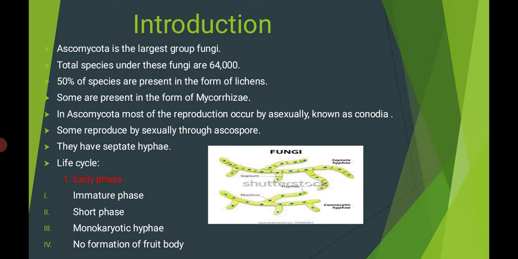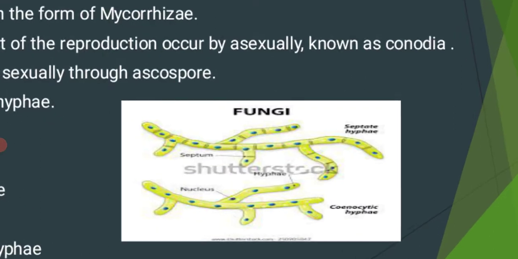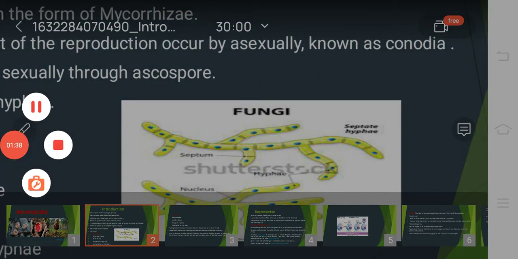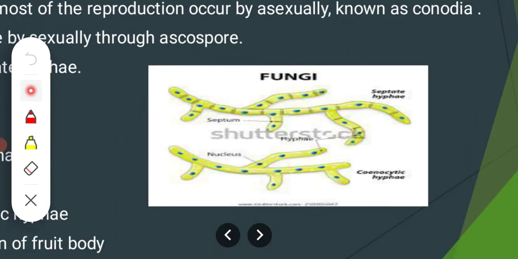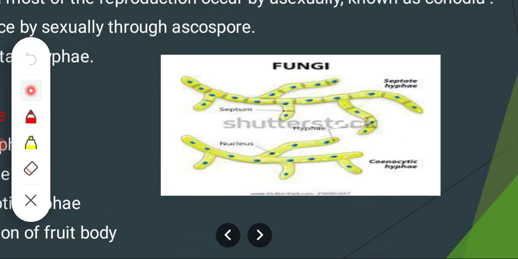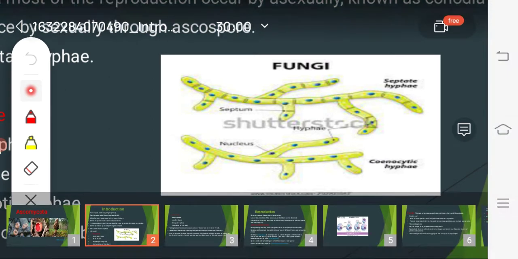Then they have septate hyphae. There are two types of hyphae, septate hyphae and aseptate hyphae. In that picture, the first hyphae is a septate hyphae because there is a presence of cross walls. Between two cross walls, one nucleus is present. That is why it is called a septate hyphae. But in the other, there is no cross wall and the nuclei are present everywhere. That's why it is called aseptate or coenocytic hyphae.